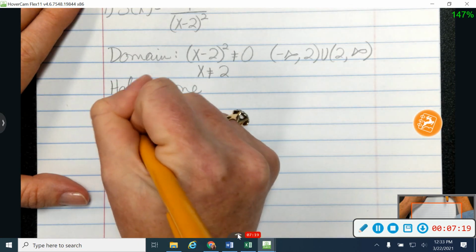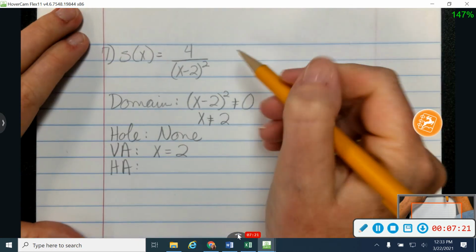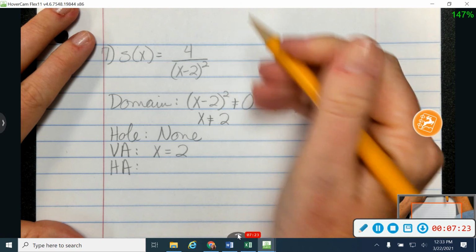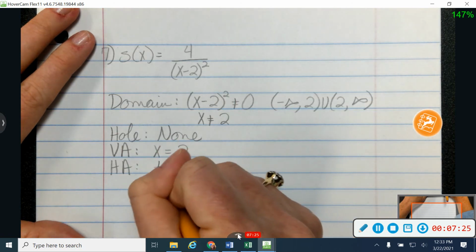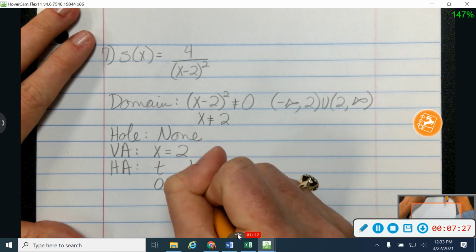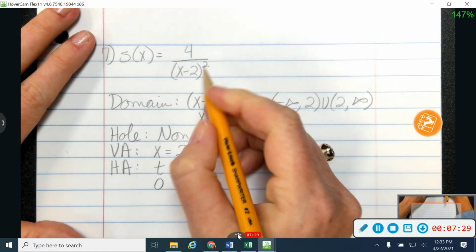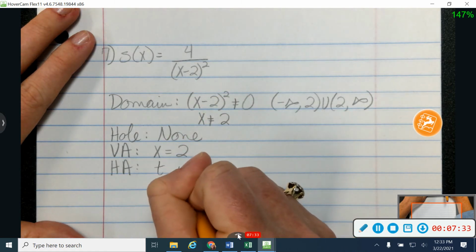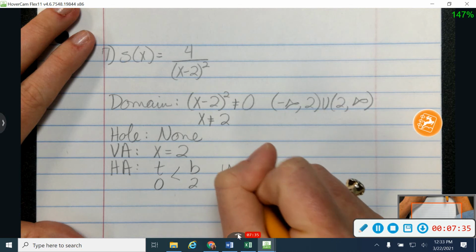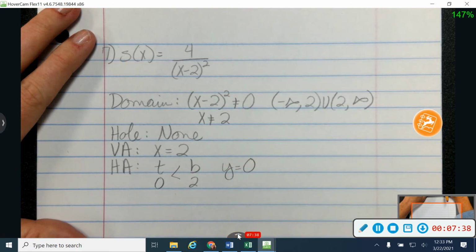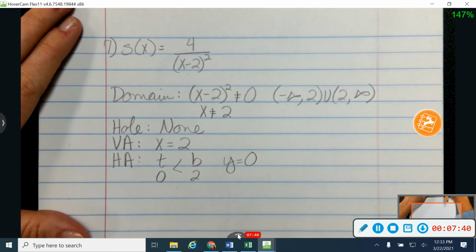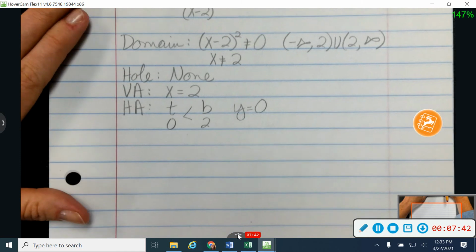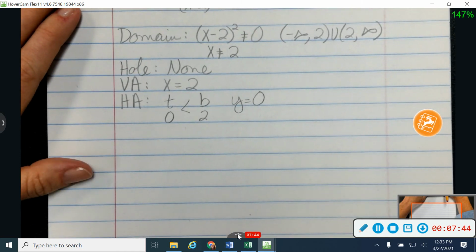Okay, my horizontal asymptote, I'm going to look at the degree of the top. There's no x's on the top, so that's going to be a 0. And the degree of the bottom is going to be a 2, because that's going to be an x squared if I square all of that out. So the degree of the top is less than the degree of the bottom, which gives me a horizontal asymptote automatically at y equals 0. You don't have to do any more math on that. If top is less than bottom, then your horizontal asymptote is y equals 0.